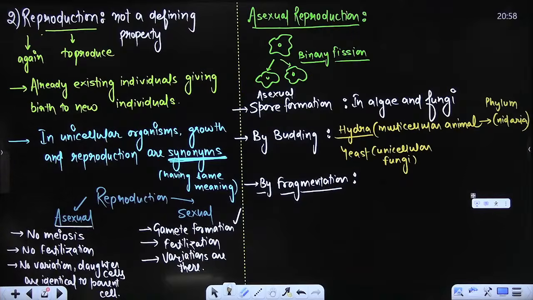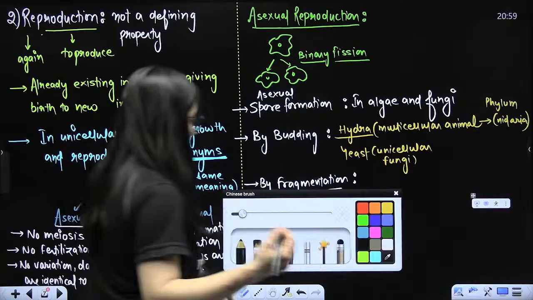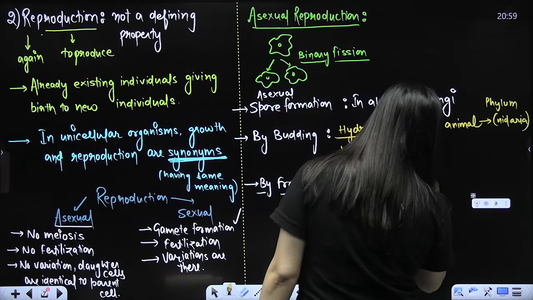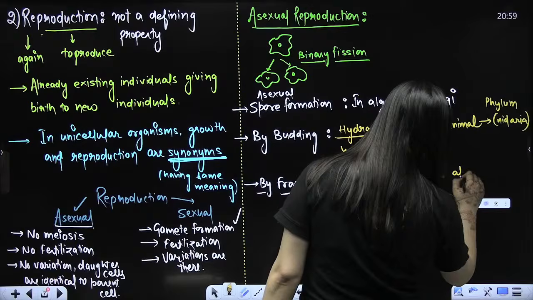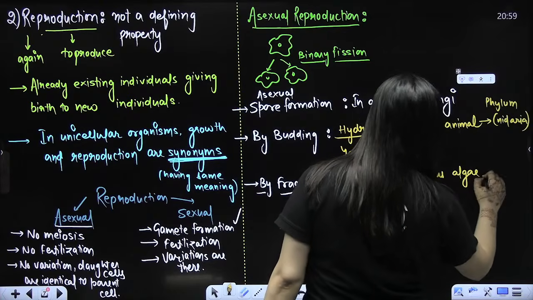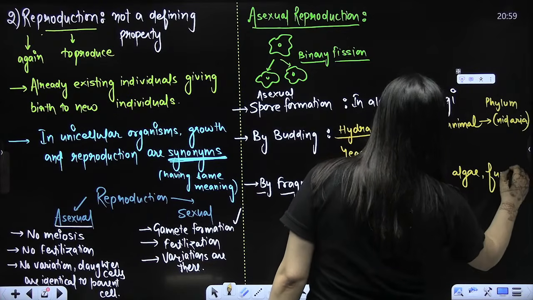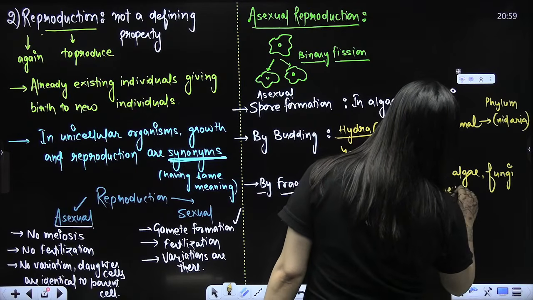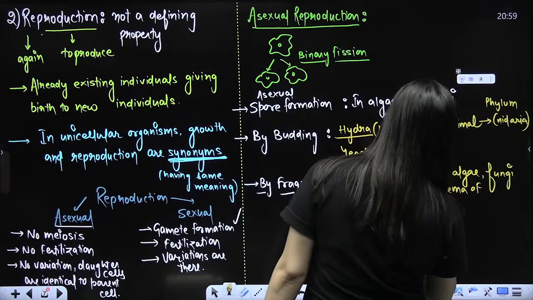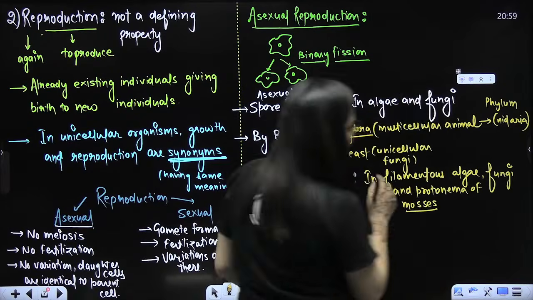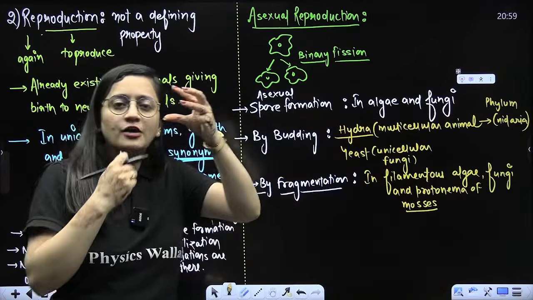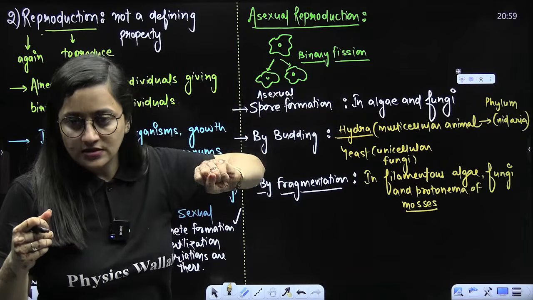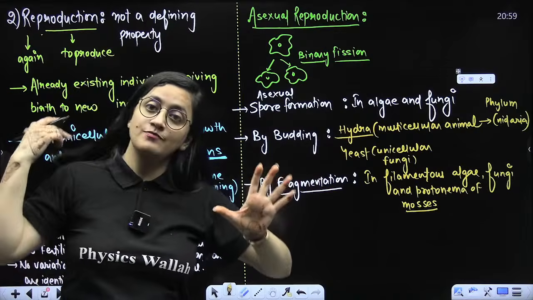So in filamentous algae, fungi, and the protonema of mosses, I'm sure you are all aware of this. Filamentous means thread-like algae. If a part of it gets removed, that can grow into a new thallus. Fungi, same story.